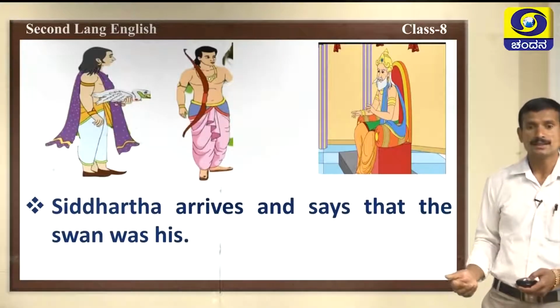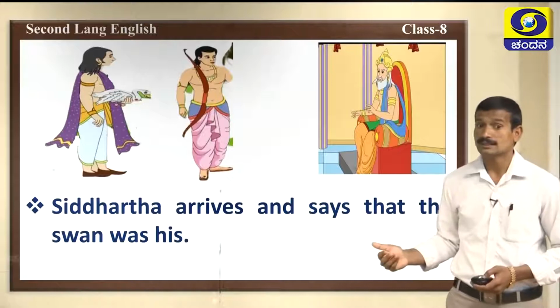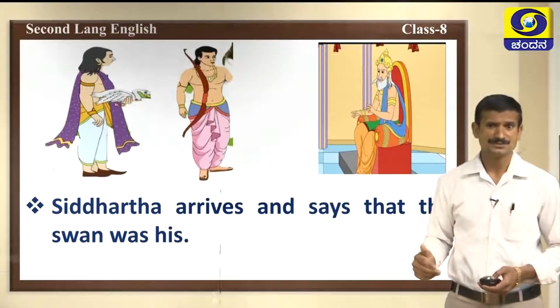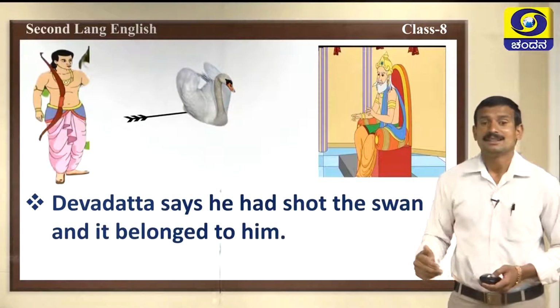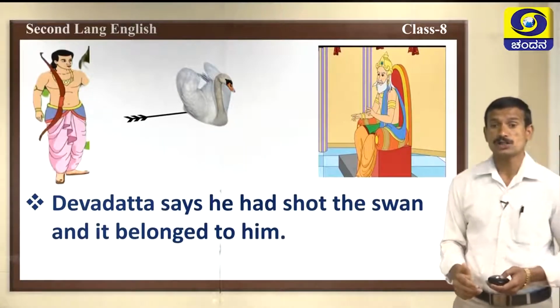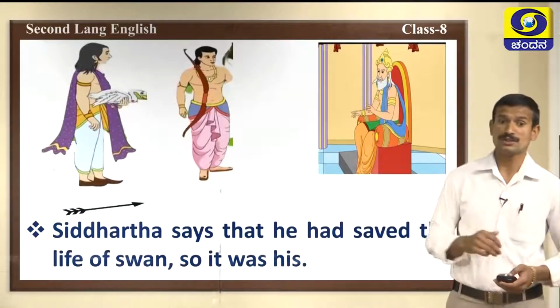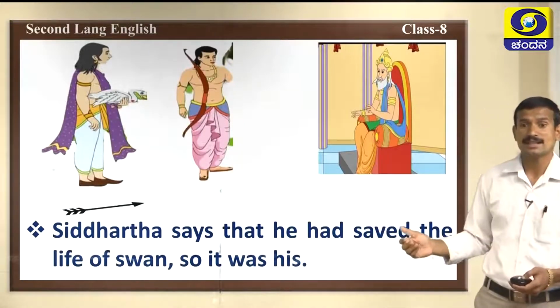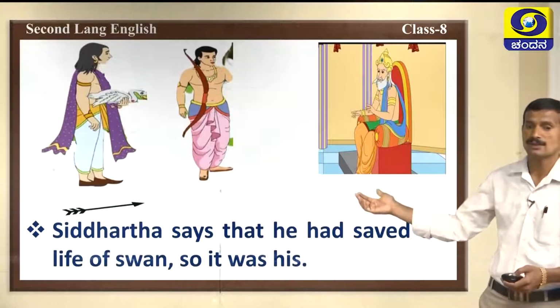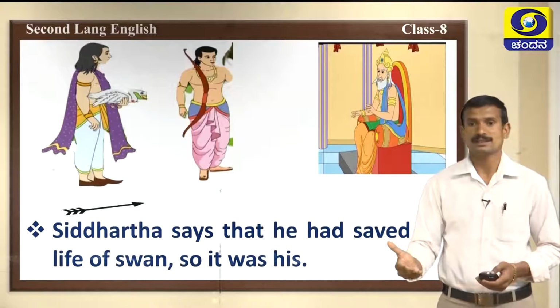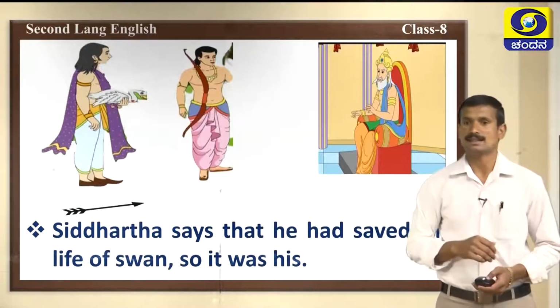Next point, Siddhartha arrives and says that the swan was his. What was the reason given by Siddhartha? Devdutt says he had shot the swan and it belonged to him. But at last, Siddhartha says that he had saved the swan's life, so it was his. This is the story, the play we had discussed in the last class.